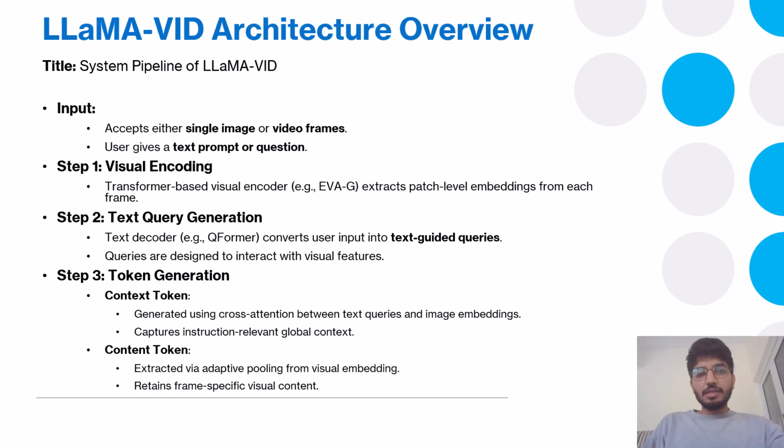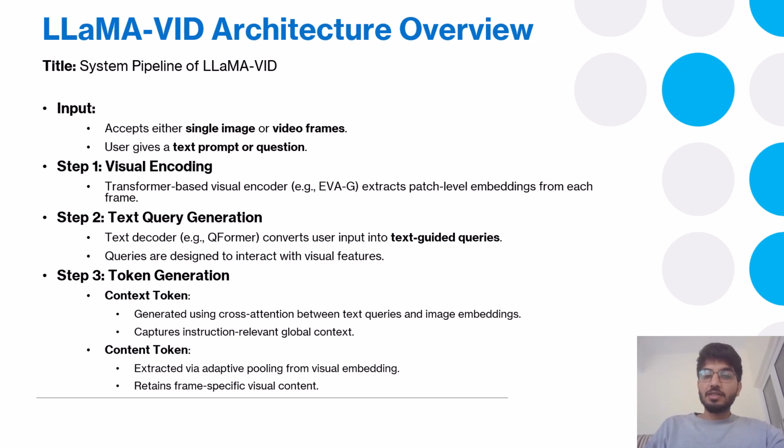Okay, so in this slide, we are discussing the overall architecture of LLaMA, in this slide and the next slide also. Basically, this model accepts either a single image or a video frame, and the user gives a text prompt or question. So step one is visual encoding.